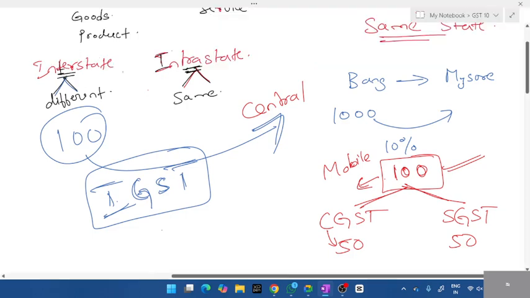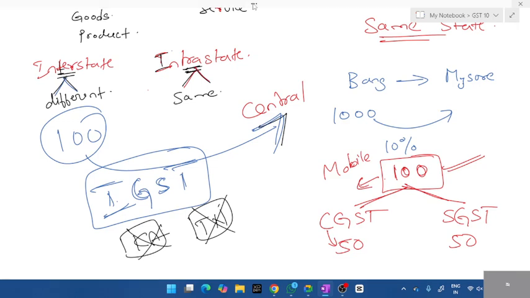Okay, state is not involved. And I've told you how to remember that. Whenever it's interstate, two different states will be there. Two different states, and they will fight for that. Because of this fight, the central would say, you all don't have to split that. The central will take, and central will give it to the state. That is a different concept. Don't need to go into much detail on that. This is how you'll have to understand the concept.